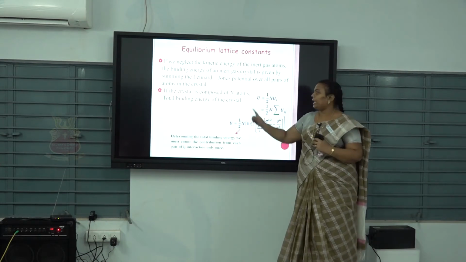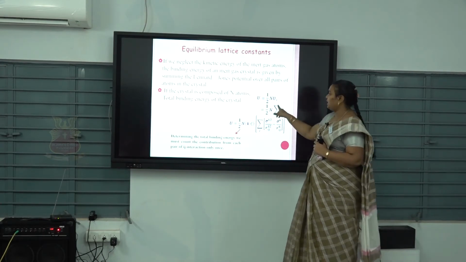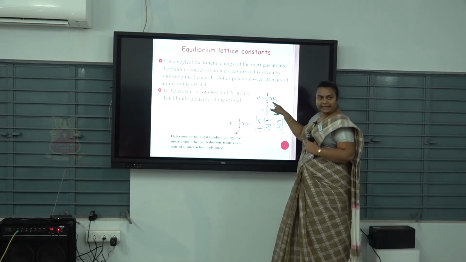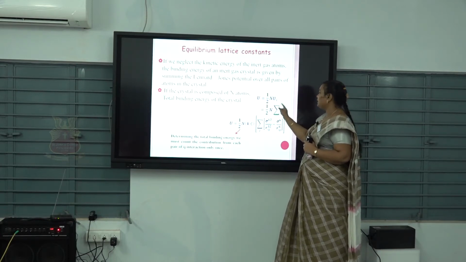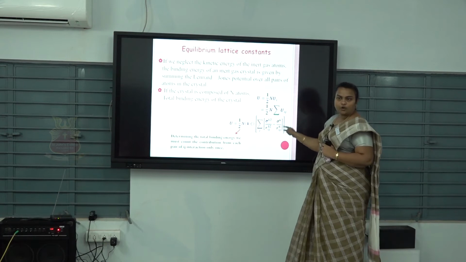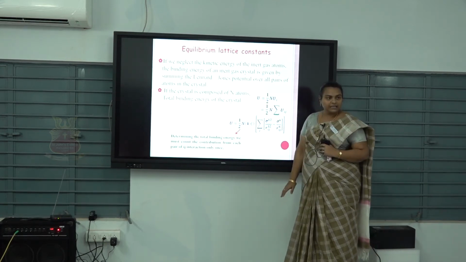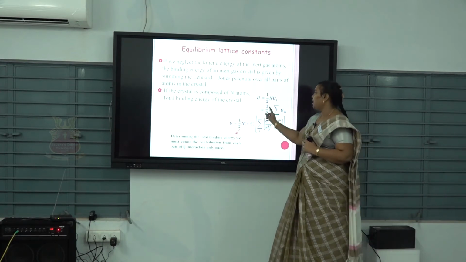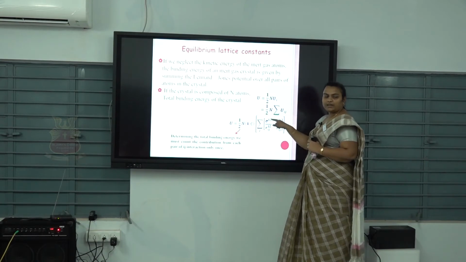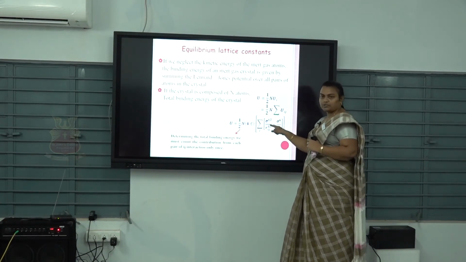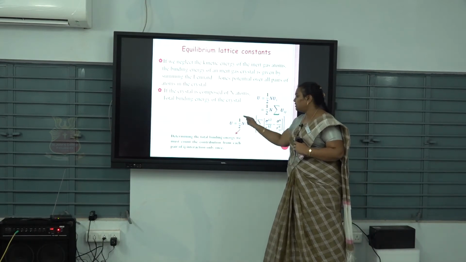So we can consider n number of atoms. The total binding energy of the crystal U is equal to 1/2 n times the potential energy U_i, where U_i is the sum over all the terms, so summing over U_ij. Then we substitute the value of U_ij from the Lennard-Jones potential: 1/2 n 4 epsilon [(sigma/Rij)^12 minus (sigma/Rij)^6]. Why can we put this half?